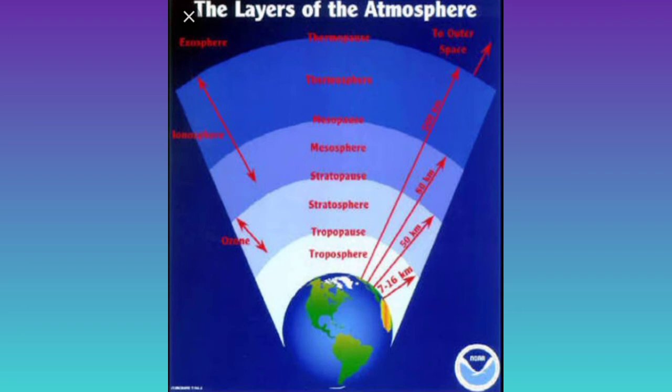Next is the exosphere, and it is the uppermost and last layer of the atmosphere. This layer has very thin air. Light gases like helium and hydrogen float into space from here. So there are 5 layers: troposphere, stratosphere, mesosphere, thermosphere, and exosphere.